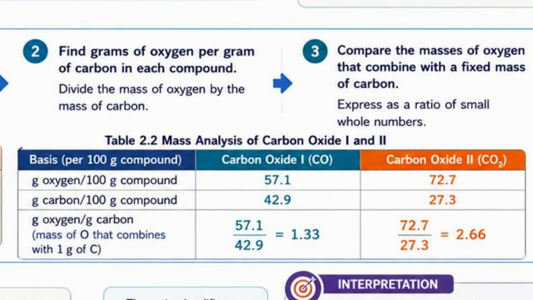Now, let's do the same for carbon dioxide. 72.7 over 27.3 equals 2.66. So, every gram of carbon combines with 2.66 grams of oxygen. Now comes the most important part. We compare these two values.